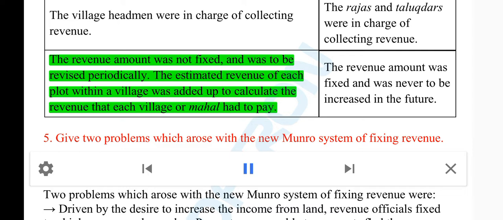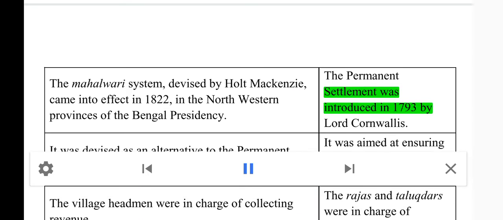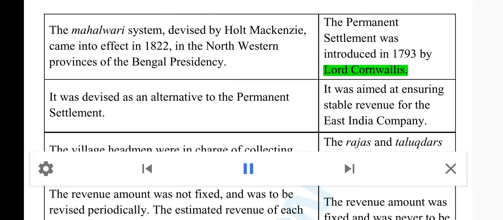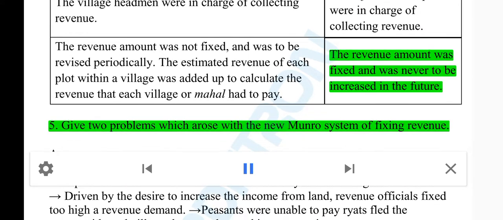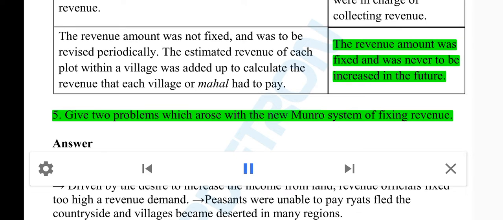mahal had to pay. Permanent settlement: The permanent settlement was introduced in 1793 by Lord Cornwallis. It was aimed at ensuring stable revenue for the East India Company. The Rajas and taluqdars were in charge of collecting revenue. The revenue amount was fixed and was never to be increased in the future.